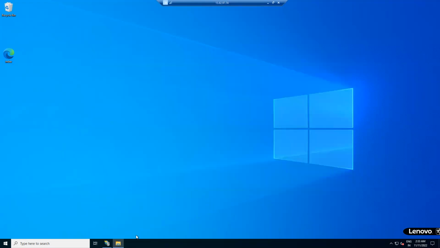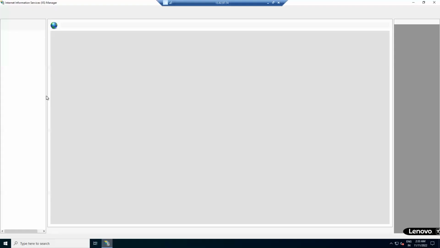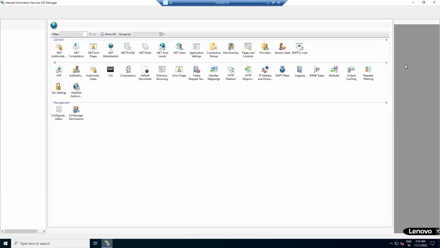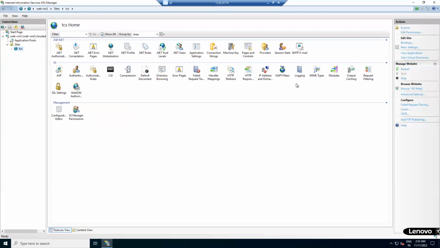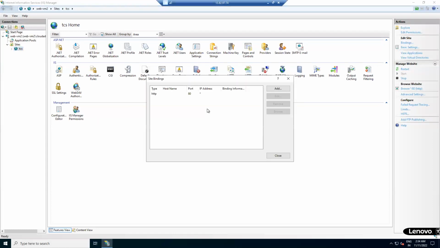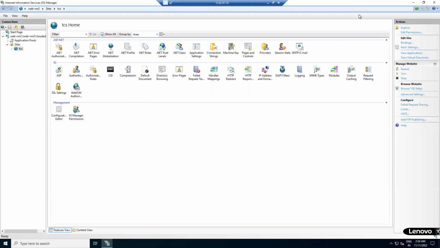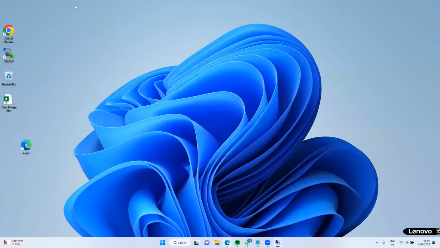So go and verify here. This is the application name. On the left side, there is a binding. So what port is configured? Port 80 is configured. Next, access this application. How to access this application? Copy this IP and paste it. Hit enter.